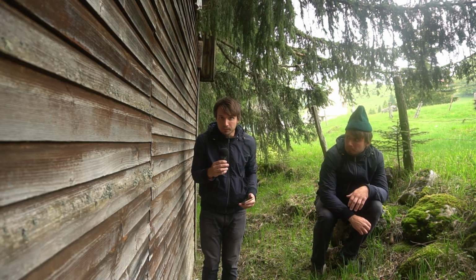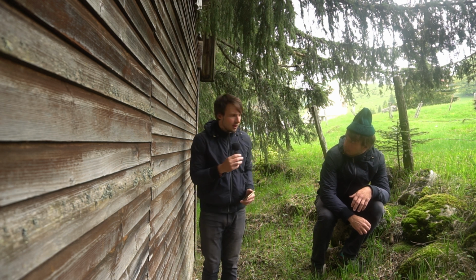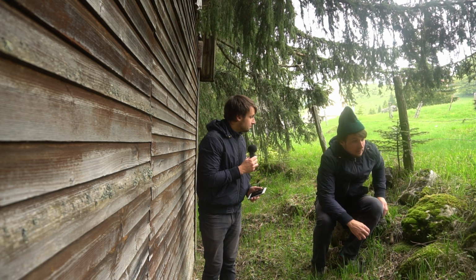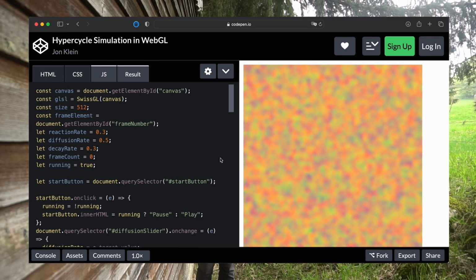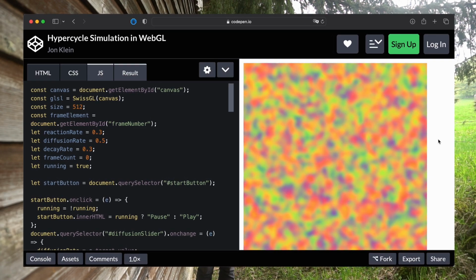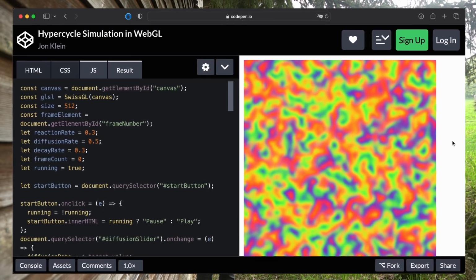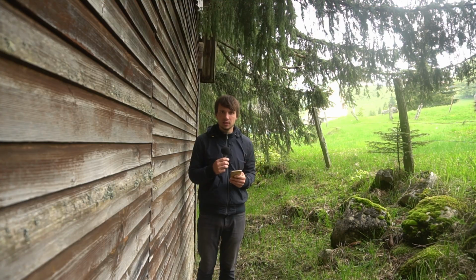And here is how. Here is Mikhail. We're not gonna need him today. Go away, Mikhail. And here is a hypercycle. It describes a set of cyclical chemical reactions which together form self-replicating loops of emergent behaviors. And these self-replicating loops represent a plausible model of the origins of life. And this is generated with JavaScript.